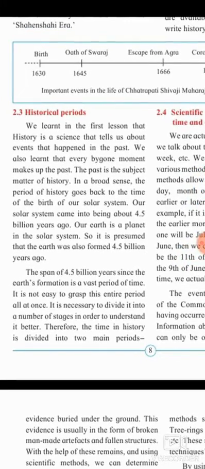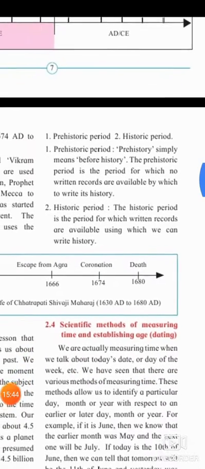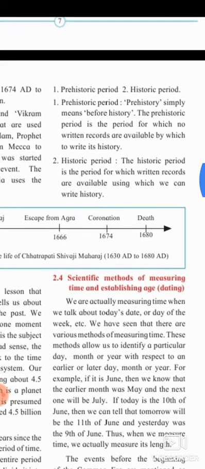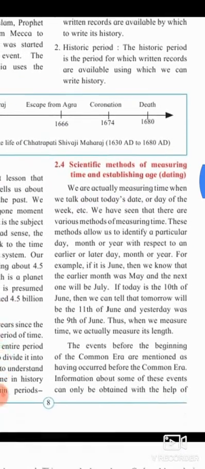Therefore, the time in history is divided into two main periods: prehistoric period and historic period. Prehistoric simply means before history. The prehistoric period is a period for which no written records are available by which to write its history. The historic period is a period for which written records are available using which we can write history.